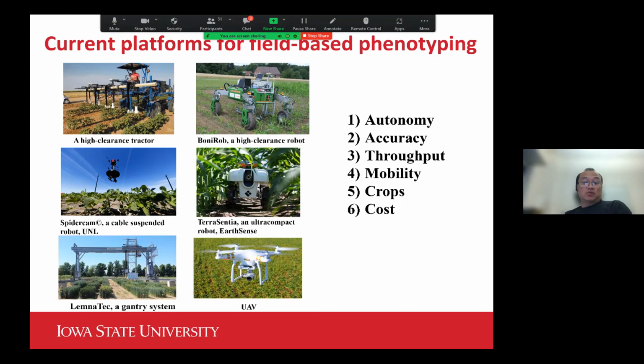We also have UAV drones that can take pictures from the air and have very high throughput to cover large areas. It's difficult to put them in comparison because each system or concept comes with its own original pursuit.